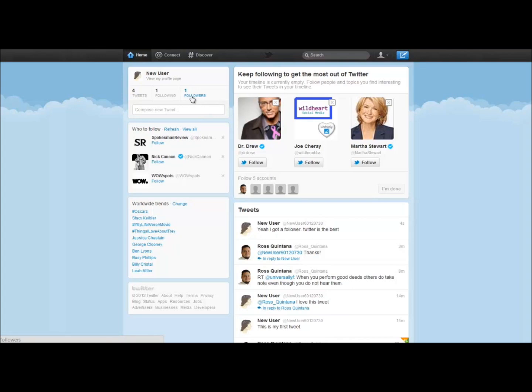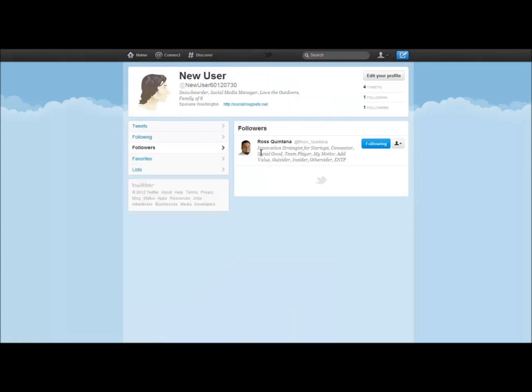If you're wondering who that is and you want to see who your followers are, you can just click on your followers and it shows me. Because you followed me and I followed you back, it shows here that you're following me. You can see the people who you're following, and you can see the people who are following you.